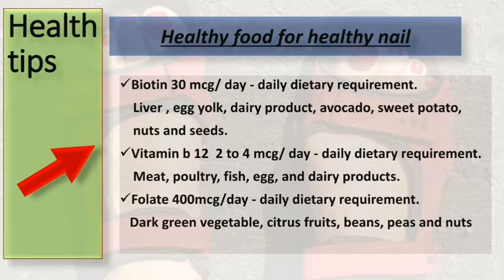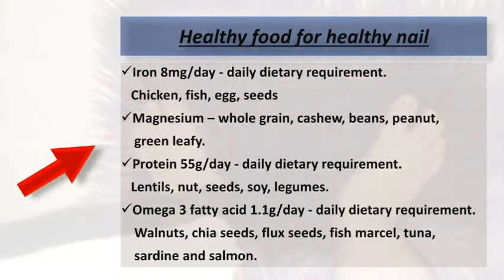Vitamin B12 helps in iron absorption and development of red blood cells, deficiency of which may result in blue-brownish pigmented nails. Folate found in dark green vegetables, citrus fruits, beans, peas, nuts, seeds and avocado. Vitamin B12 found in meat, poultry, fish, egg and dairy products. Food like chicken, fish, egg and dark green leafy vegetables, seeds. Iron is needed to provide oxygen to the cell. Magnesium helps in protein synthesis, which is required for hair growth. Food like whole grain, cashew, beans, peanut, green leafy contains magnesium.